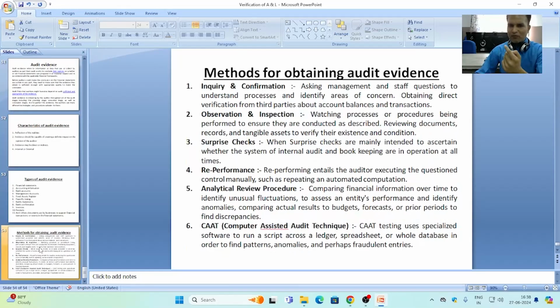He may take any technique to gather this type of information like audit evidence. Techniques are inquiry, confirmation, observation and inspection, surprise check, re-performance, analytical review procedure, CART.